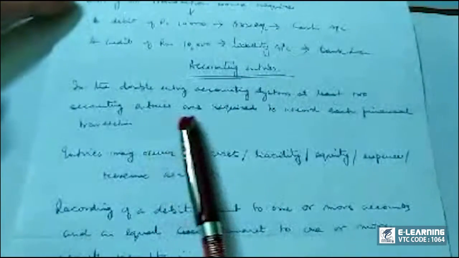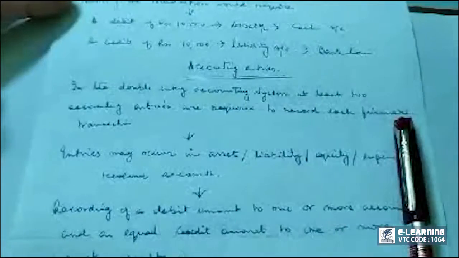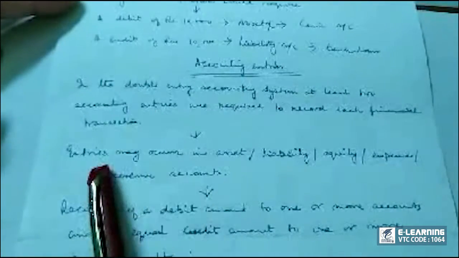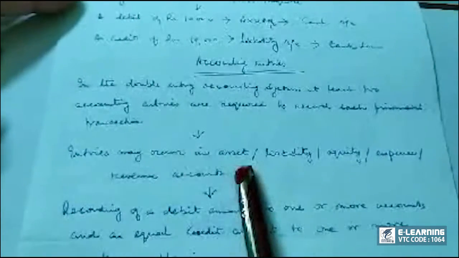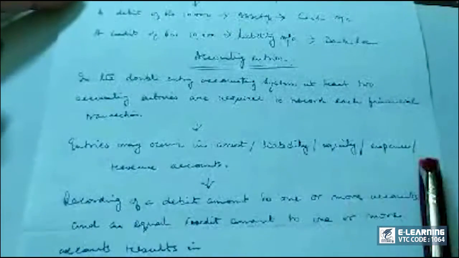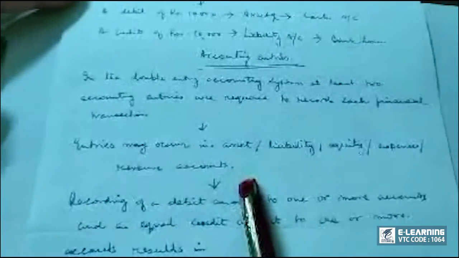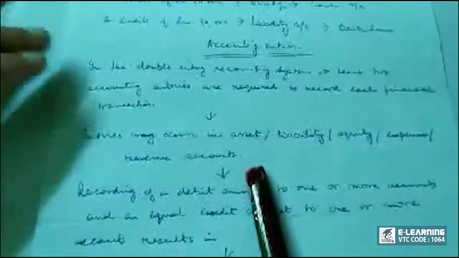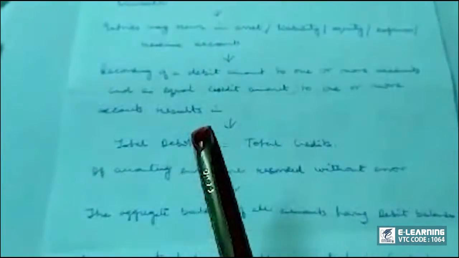Now these are called accounting entries. In the double entry accounting system, at least two accounting entries are required to record each financial transaction. Entries may occur in asset or liability or equity or expense or in revenue accounts. We will study that one by one while discussing this journal.